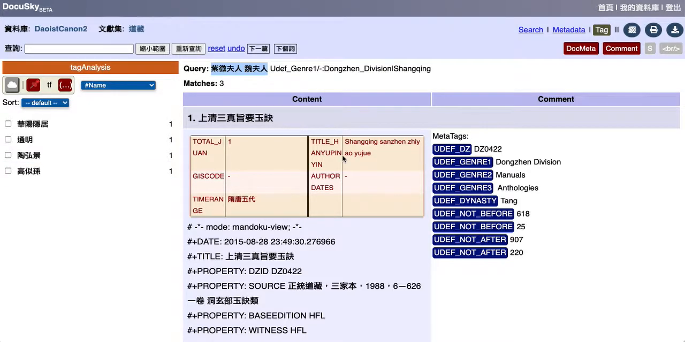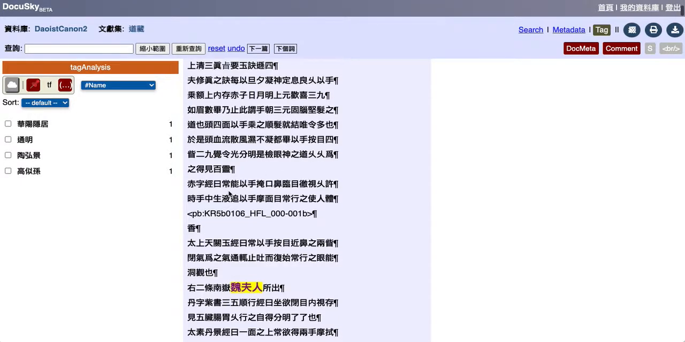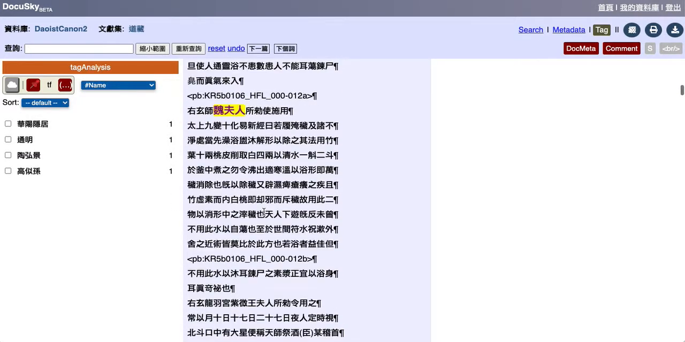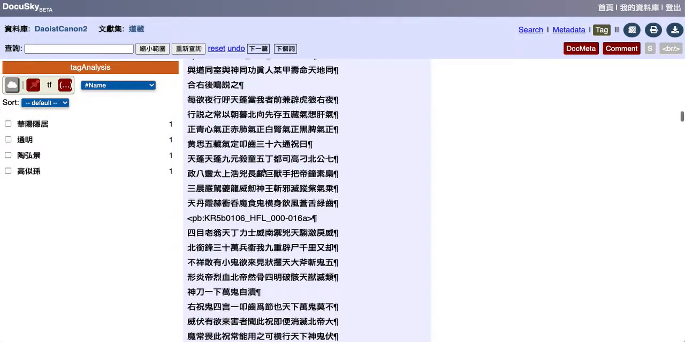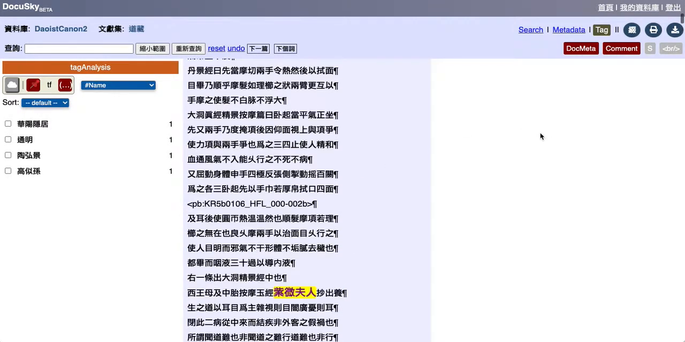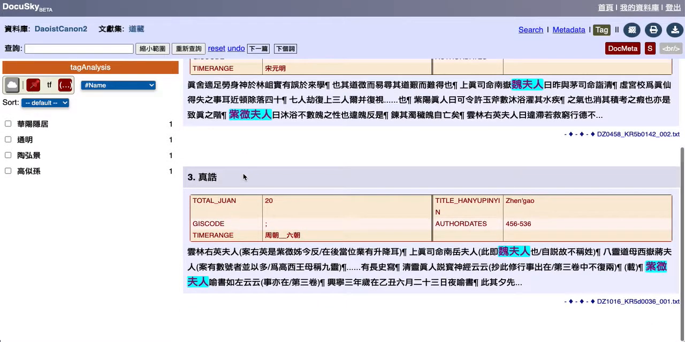Okay, now you'll notice that the entire text appears here, and the term is highlighted. Here we have Wei Furen. And here it's Wei Furen again. But it's a long thing to scroll through to look at the results. So what you can do is click here, this S button, and you see it says snippets. And that will reduce it down so you can just quickly skim through.